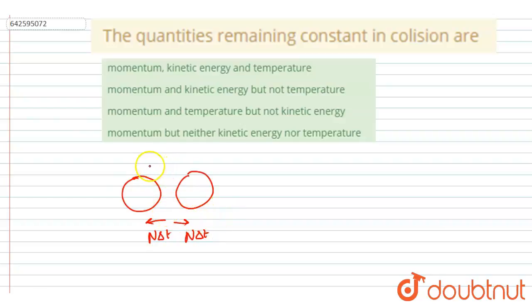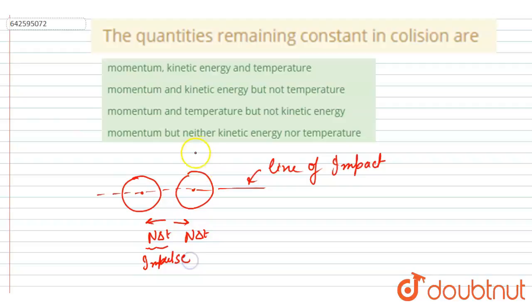and the normal reaction will act in opposite directions along the line of impact, right? So this is the line of impact, right? So in this direction, normal reaction will act on both bodies for a very short time interval. That is, we can say this is impulse, right? Which is change in momentum, right?